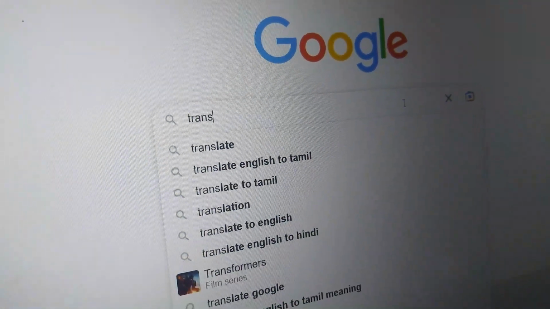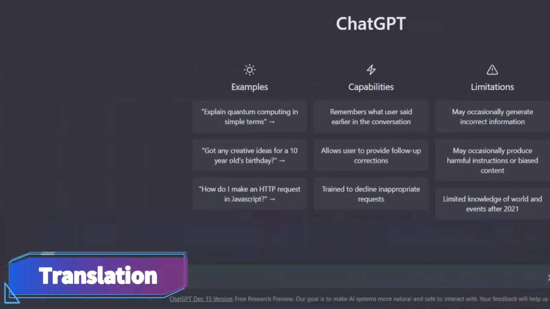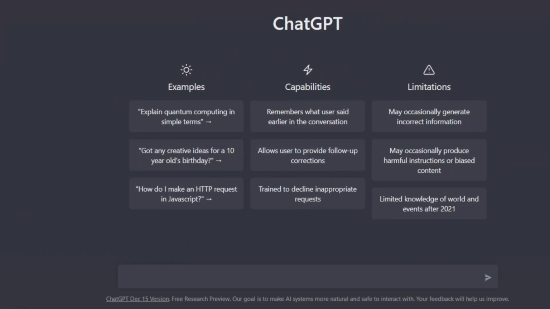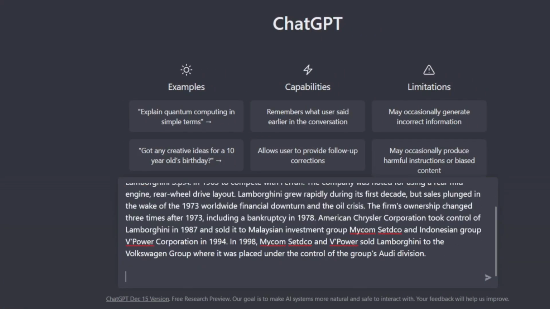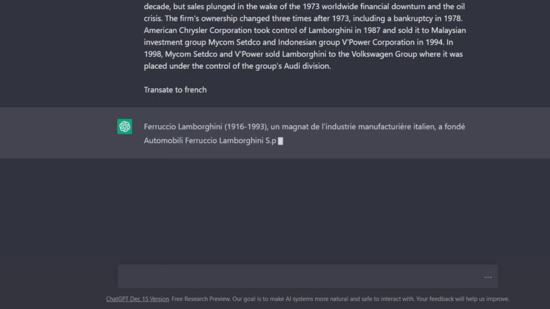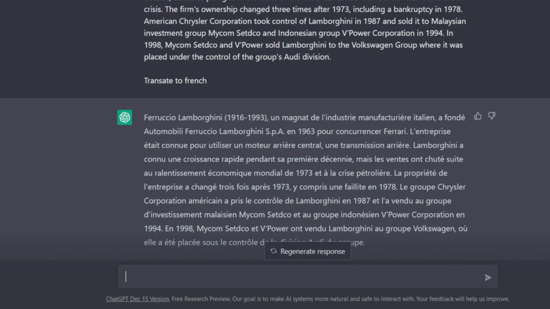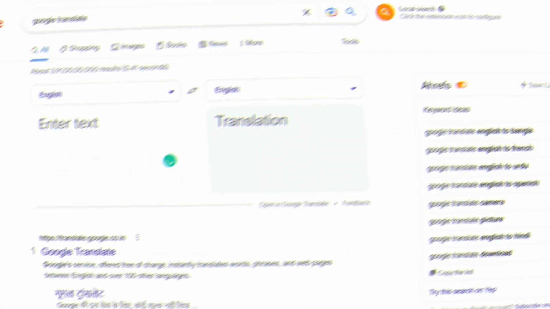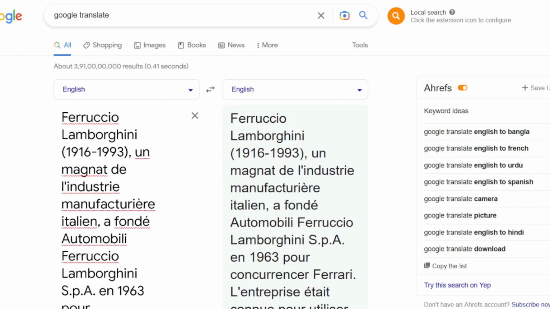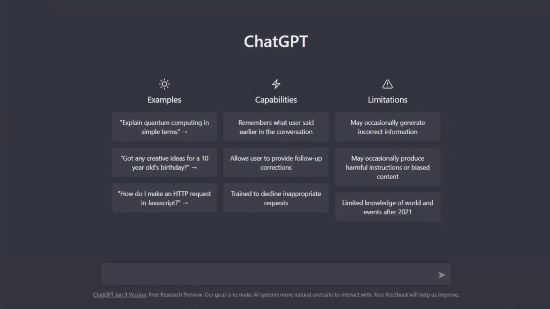Just like Google Translate, ChatGPT can also translate anything for you. Again, let's use the same Lamborghini paragraph. Let's translate it from English to French. See, it just translates it. Well, let's check it with Google as well. Well, I guess it's correct. Let's move on to the next one.